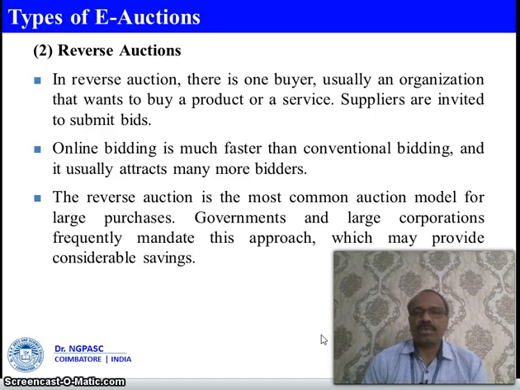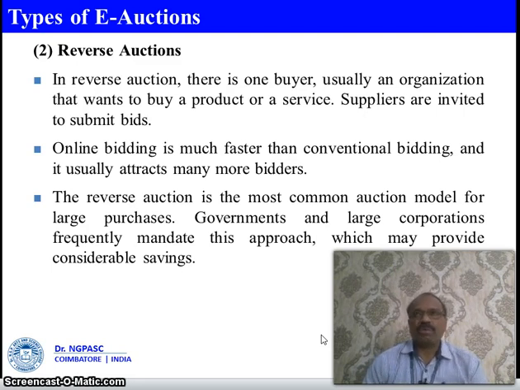Online bidding is much faster than conventional bidding, and it usually attracts many bidders. Because in conventional bidding, the person should go in person to bid. But in an e-auction, it is very easy to bid by sitting in the business room itself. The reverse auction is the most common auction model for large purchases. For example, the government and large corporations very frequently mandate this approach, which may provide considerable savings to them.